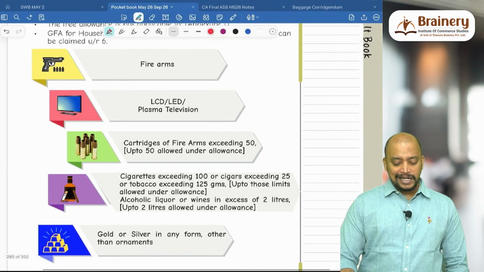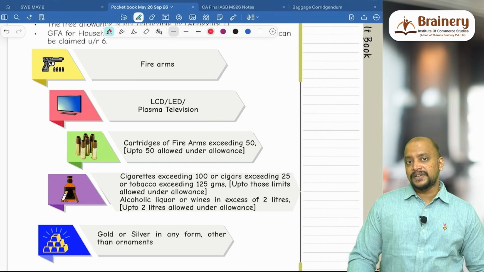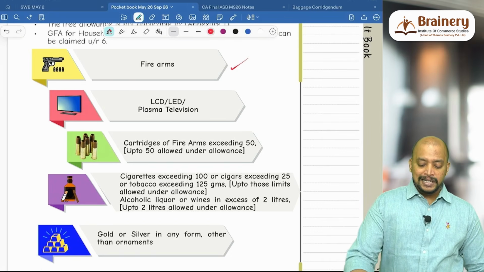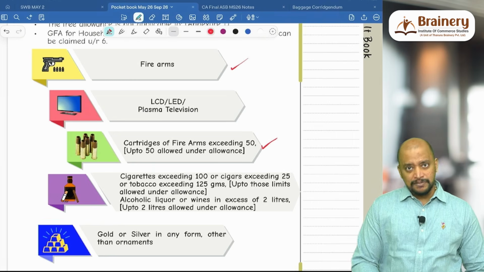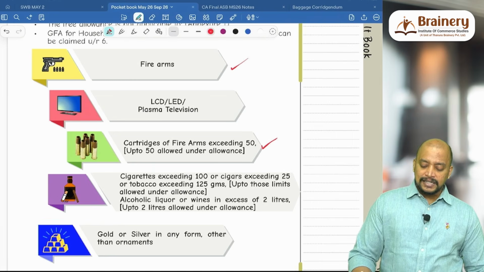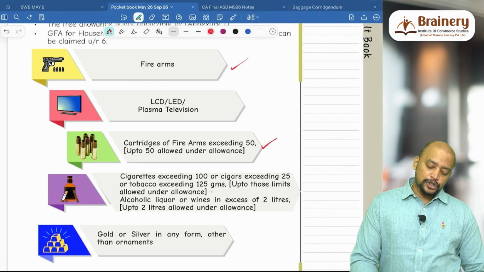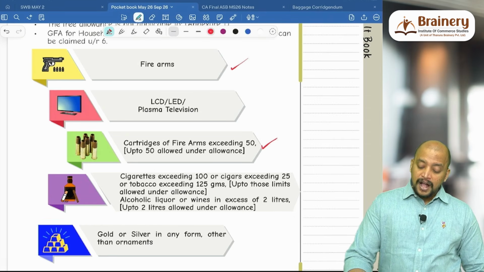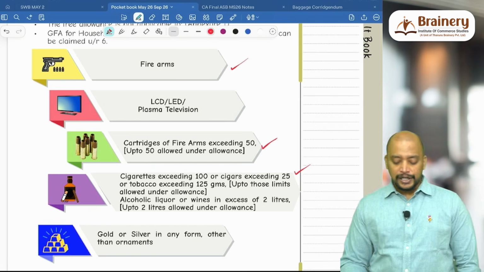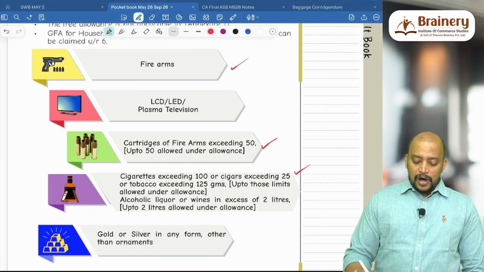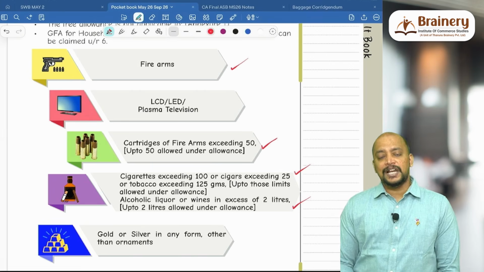And what are the Annexure 1 articles for which general free allowance is not available? Firearms, cartridges of firearms exceeding 50. Up to 50 can be claimed, yes. Then next, cigarettes exceeding 100, cigars exceeding 25, and tobacco exceeding 125 grams. Up to these limits it is allowed, but beyond that it is not allowed. And next we have alcoholic liquor in excess of 2 liters. Up to 2 liters, we can claim general free allowance.